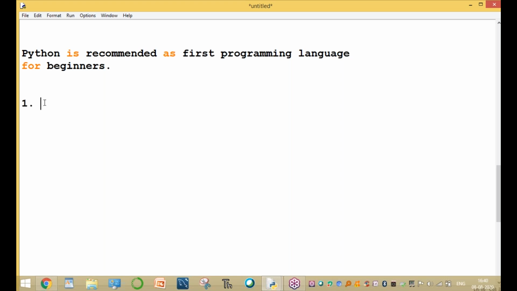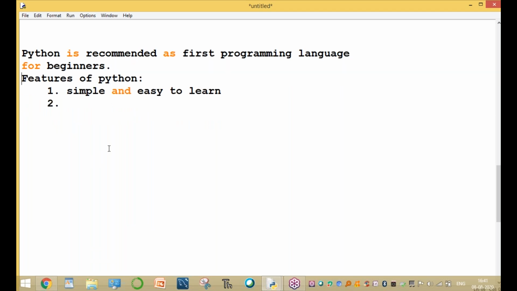These are called the features of Python. The first feature is that it is simple and easy to learn, comparatively with other programming languages like C and Java. Why, sir? What is the reason? Python is just like the English language, an understandable language. So this is called simple and easy to learn.